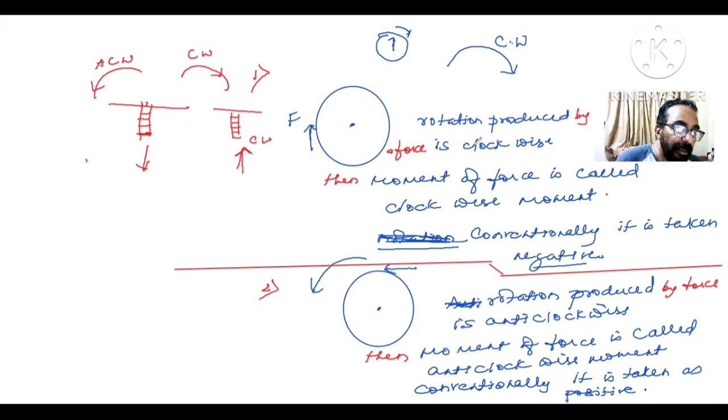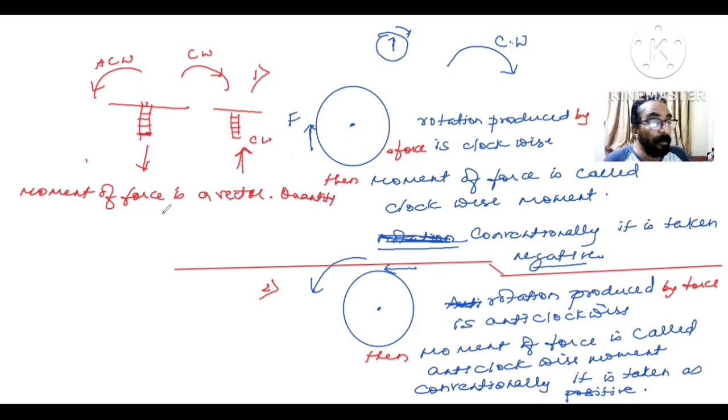Remember I told you: movement of force is a vector quantity. So vector quantities always have direction. Movement of force, being a vector quantity, should have a direction. So what is the direction?